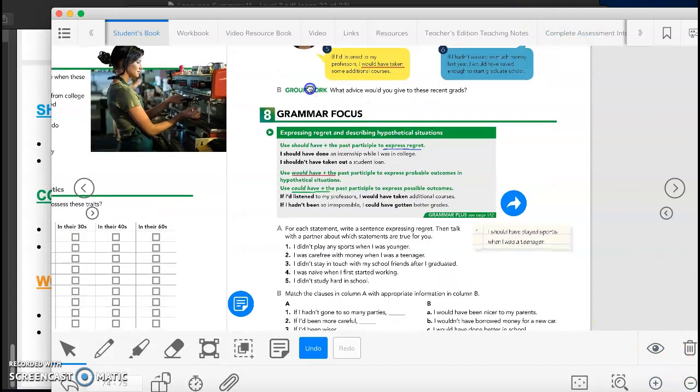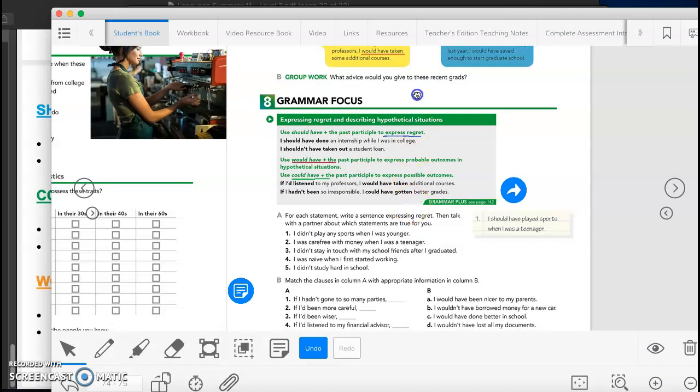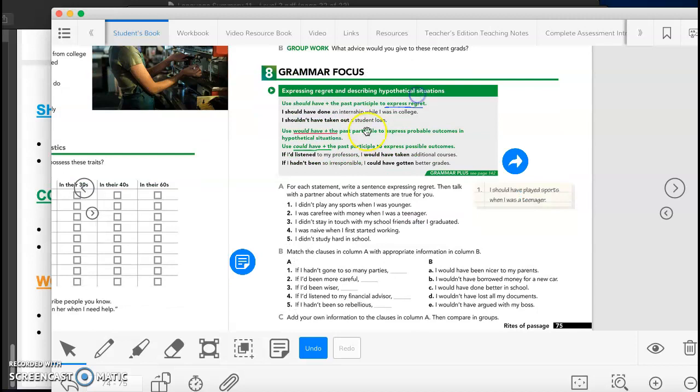I'm going to have you do this exercise right here, in which for the first one you need to write a sentence for each statement, expressing regret, remembering that we use should have to express regret. Here we have an example, I should have played sports when I was a teenager, so that's something I didn't do that I wish I did. And then here you're going to match the clauses in column A with appropriate information in column B.